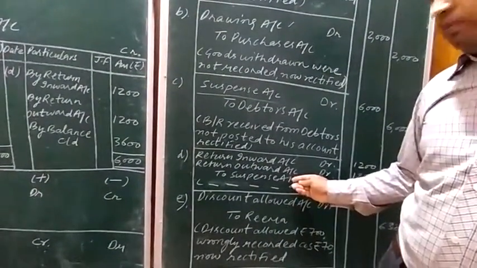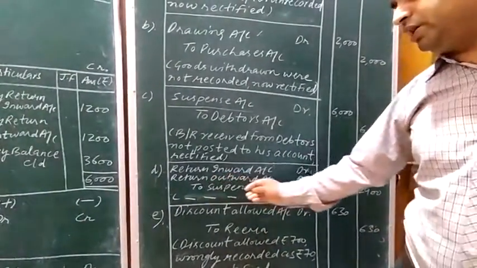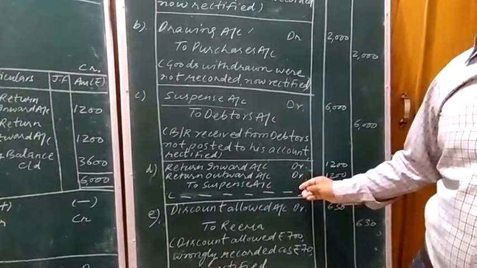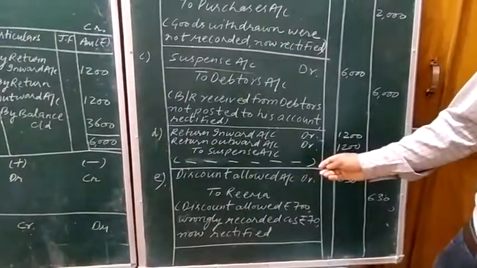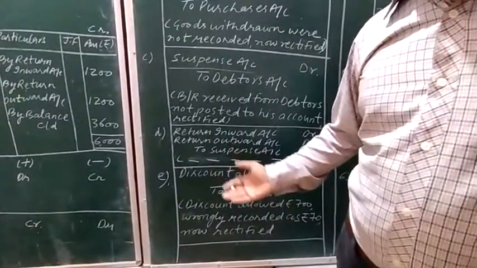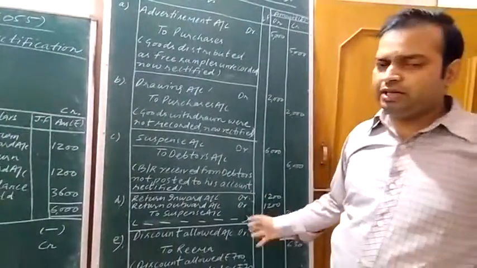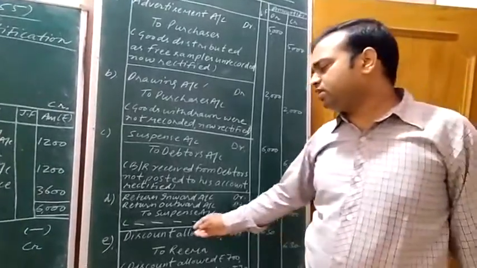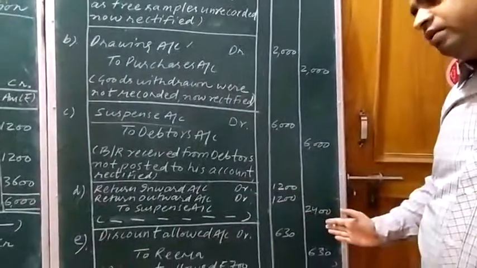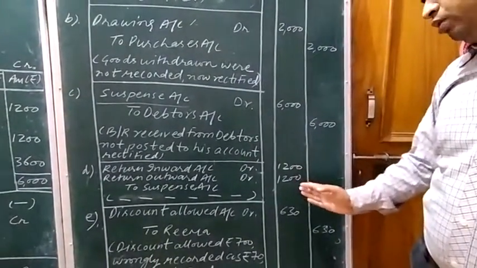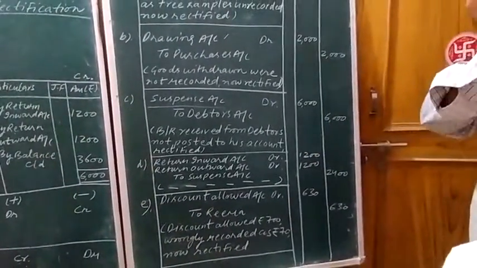How can we nil the effect? By debiting it. So we have debited what? Return outward account here. Now you can see on the credit side there is shortage. Nothing is written. And as I already explained, if there is shortage on any side, debit or credit, shortage is filled by what? Suspense account. And hence I use the term suspense account here. 1200, 2400. Amount is mentioned in the transaction.